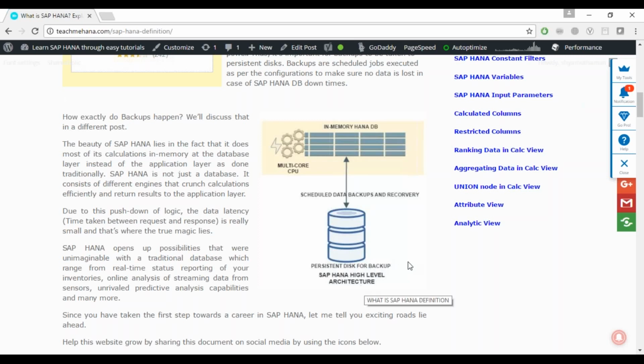So save points help data or SQL scripts that have already been committed within the save point range of every 5 minutes, and log points help recreate those conditions to generate the data that was lost. When the system comes back again, those statements are run again, and that data, when it's generated in the next save point after 5 minutes, gets saved in your HANA database again.